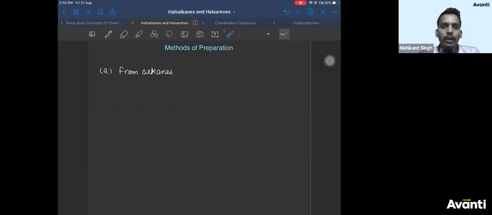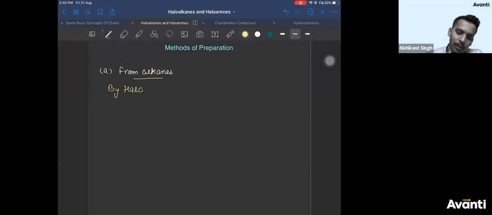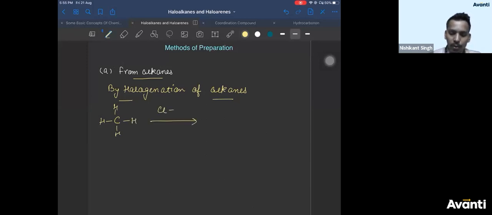Alright. So let's take it from alkanes. By halogenation of alkanes, we can prepare haloalkane. We have done it in detail in first year. Here we'll discuss only a few parts briefly. So how to carry out the halogenation of alkanes? If you take, for example, methane and treat it with chlorine in sunlight, I'm just recalling stuff for you.